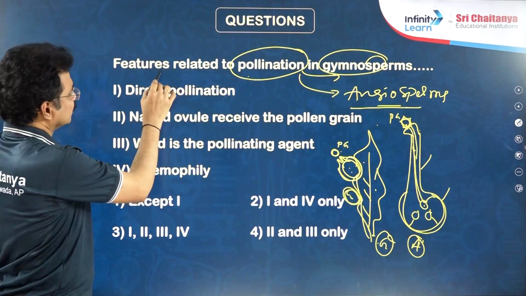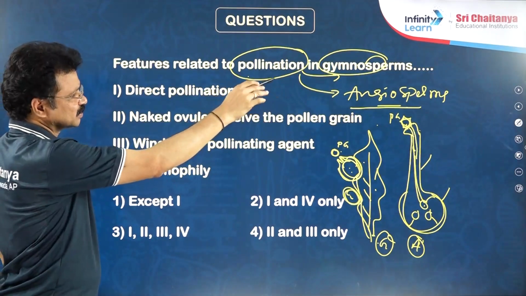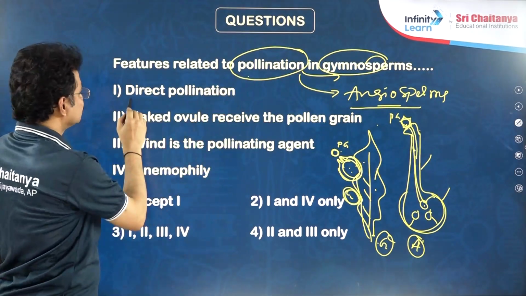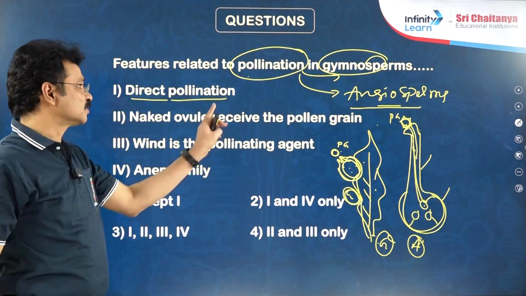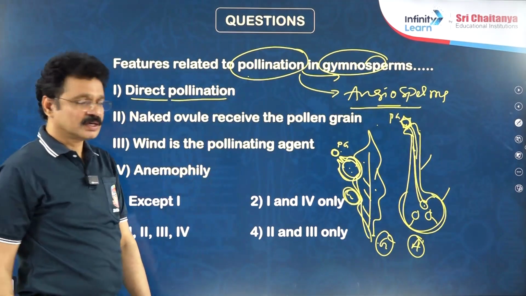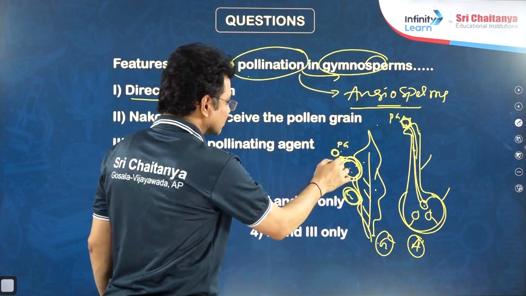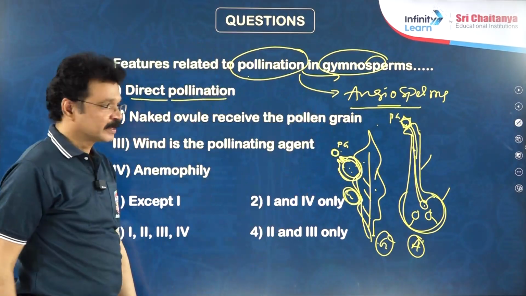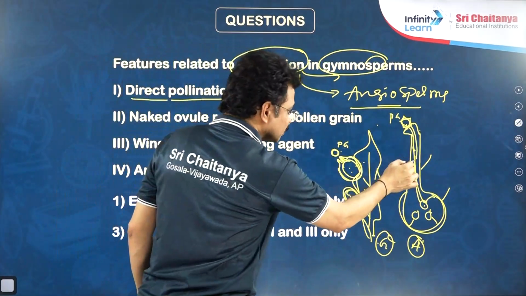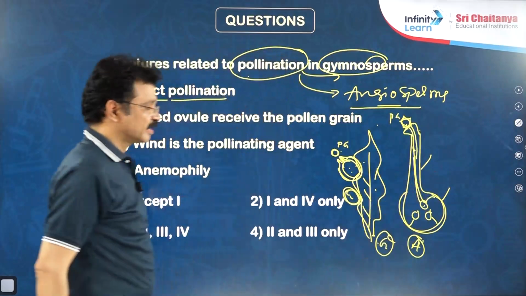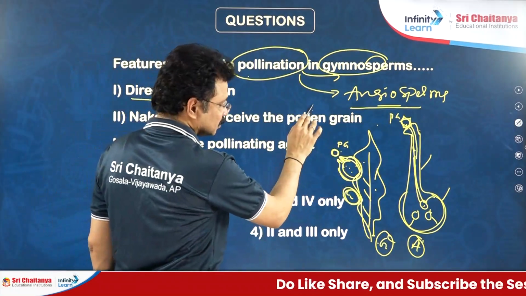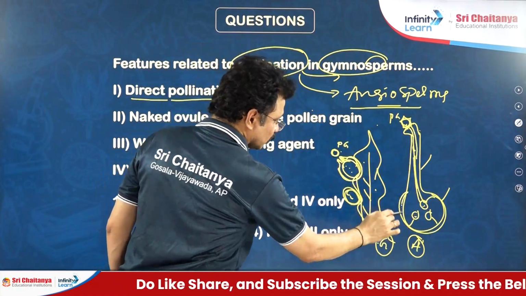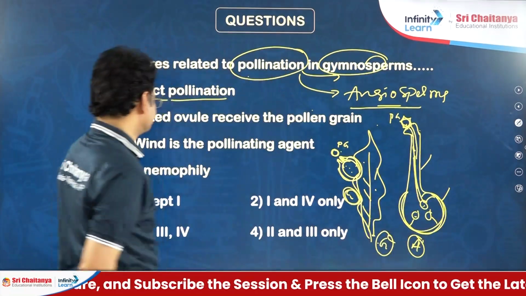If the question is related to the types of pollination that occur in gymno and angio: in gymnosperms, the pollination is direct pollination. How can you say the pollination of the gymnosperm is direct? The pollen grain directly falls on the micropyle of the ovule. Whereas in angio, only the pollen tube can reach the micropylar area of the ovule. Reason: ovules are naked in gymno, whereas in angio, ovules are born inside of the ovary.